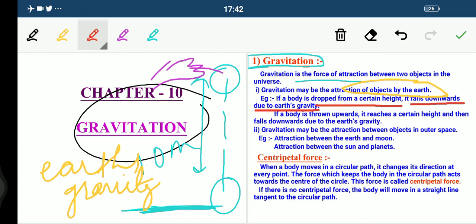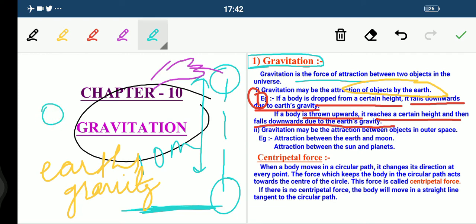Now, if a body is thrown upward, it reaches a certain height and then falls downward due to the earth's gravity. You can see the first example: we dropped an object from a height. But here we are throwing an object in the upward direction.